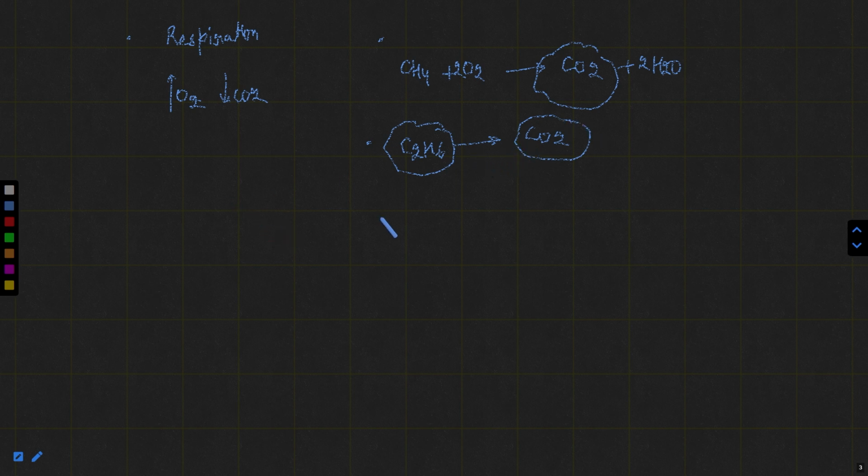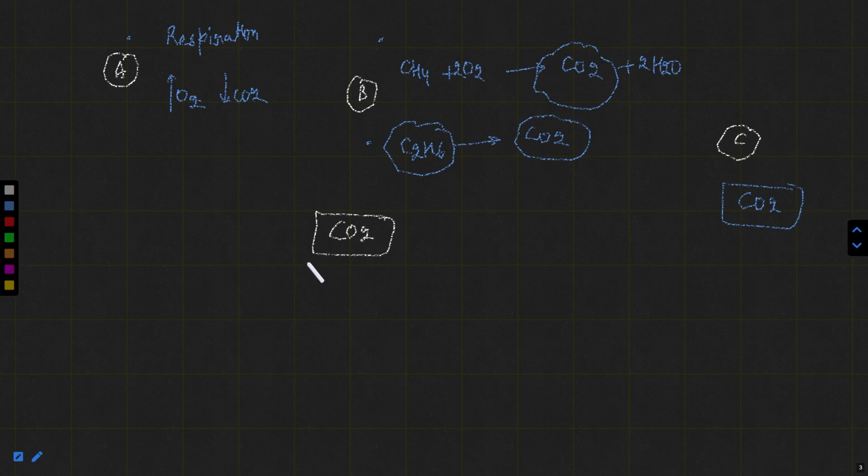Like volcanoes. In volcanic eruptions, CO2 is there, right? So three situations I have given to you: situation A, situation B and situation C. And you can take an XYZ situation also, no problem, but the formula of carbon dioxide will be the same. It will be CO2.